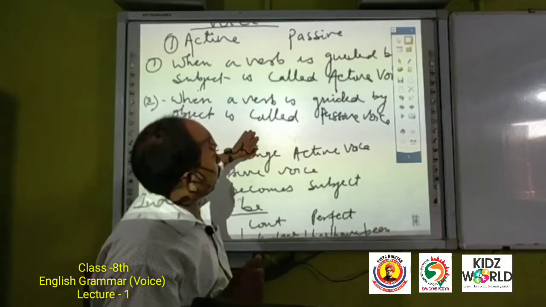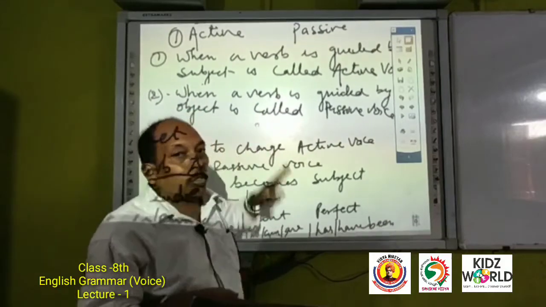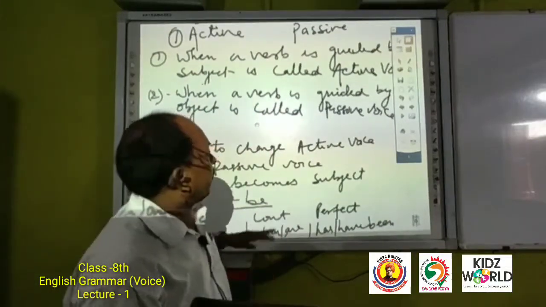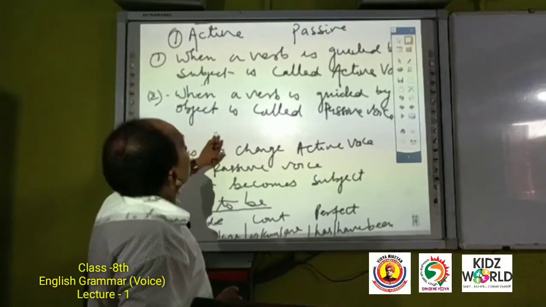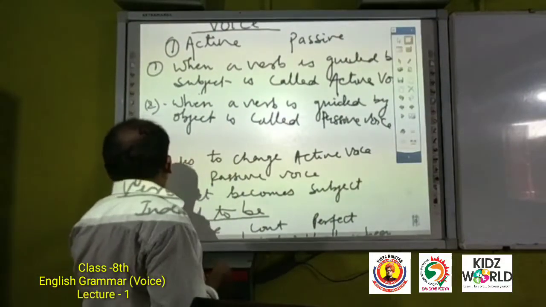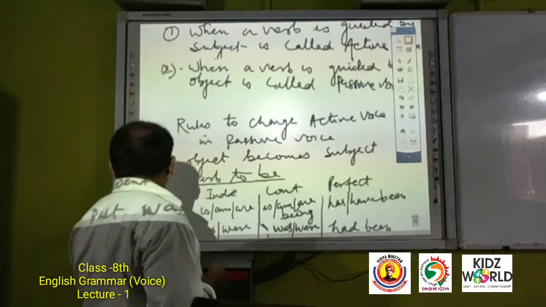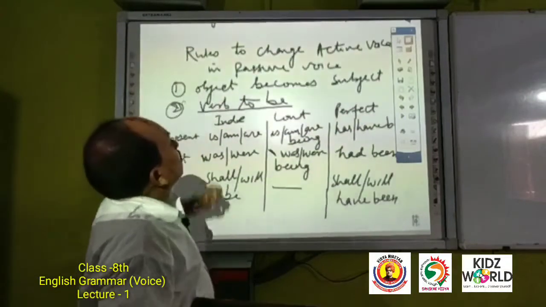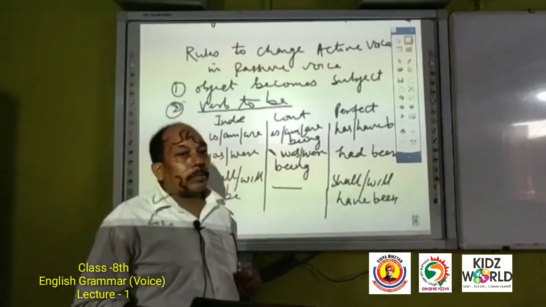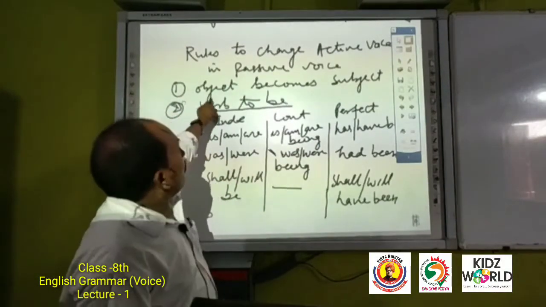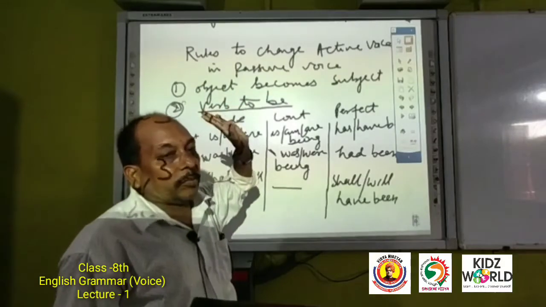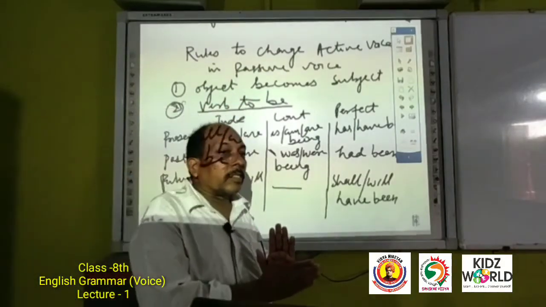Now I am just going to explain some rules how to change active voice into passive voice. Here are rules. The first rule is object becomes subject.